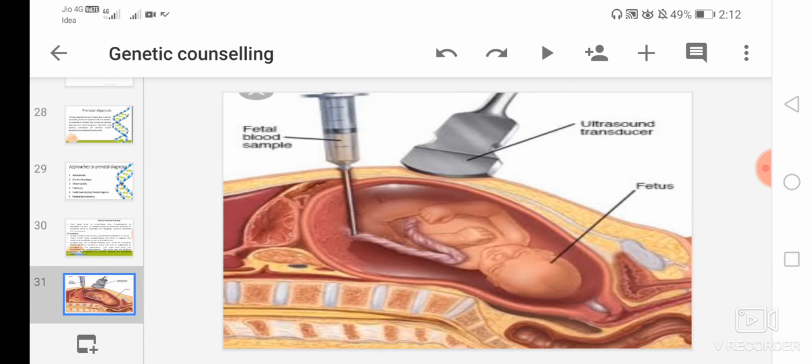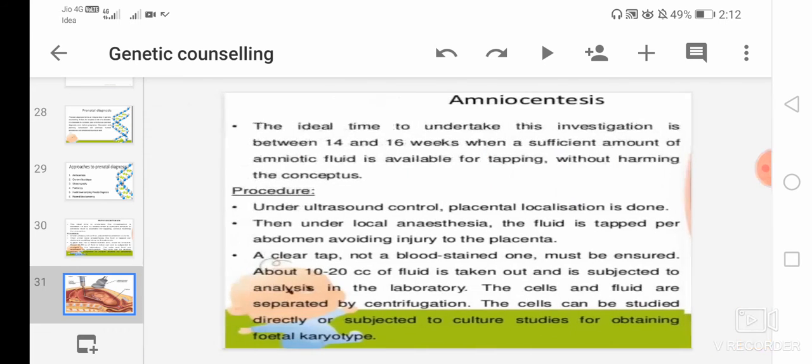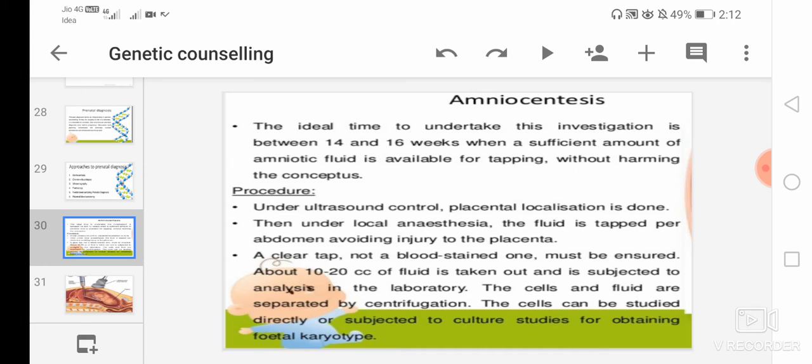Here you can see the picture. There is a placenta and the fluid is taken. It is the fetus, and ultrasound transducer is there, and the fetal blood sample is taken. So here under local anesthesia the fluid is tapped per abdomen, avoiding injury to the placenta, and a clear tap, not a blood stained one, must be ensured.